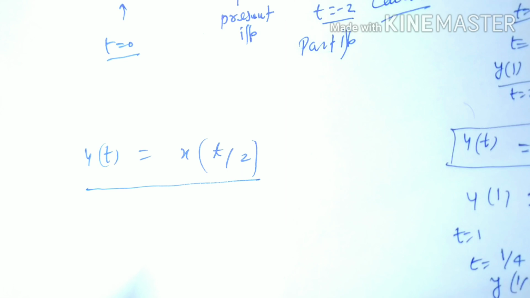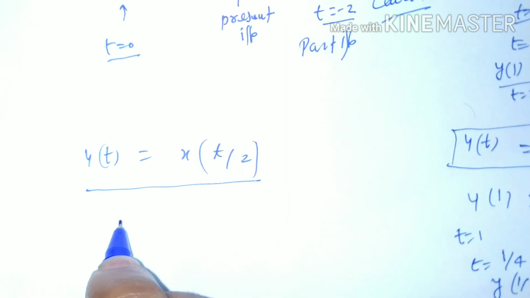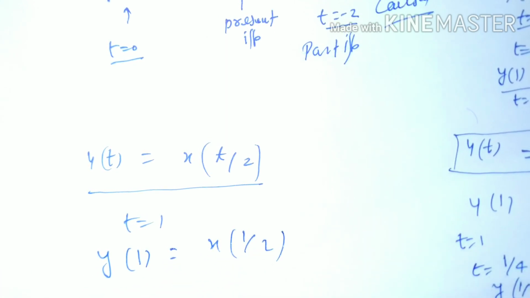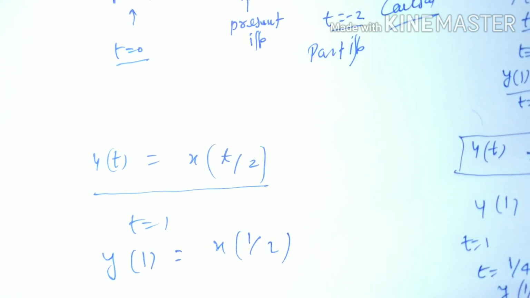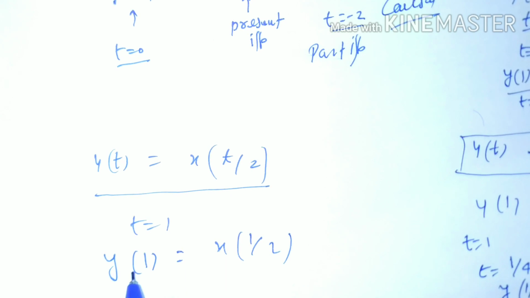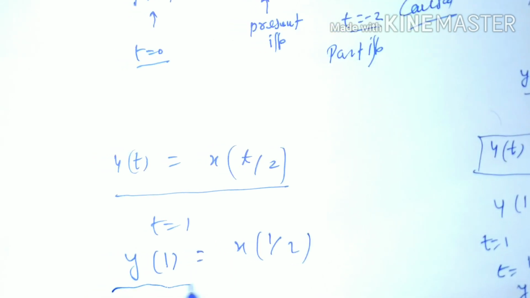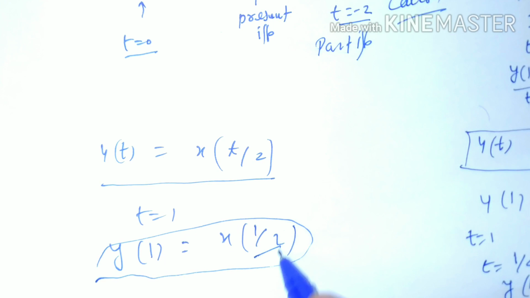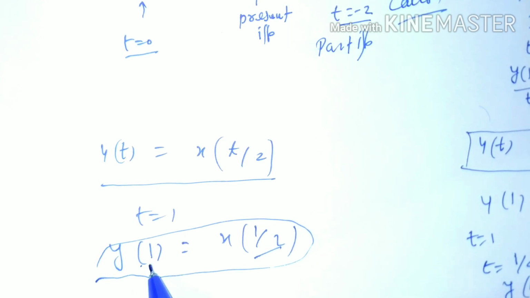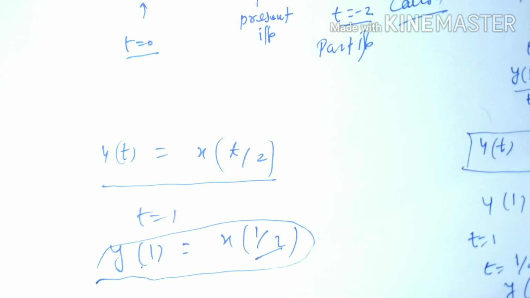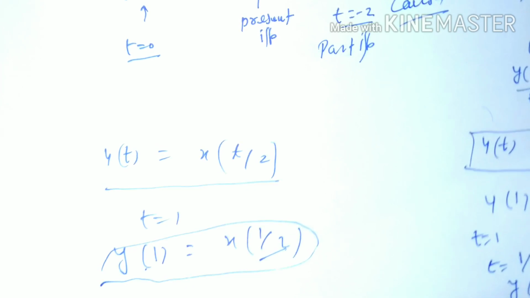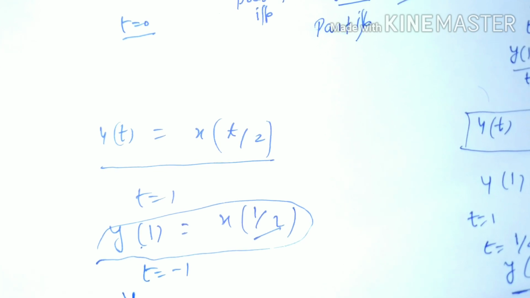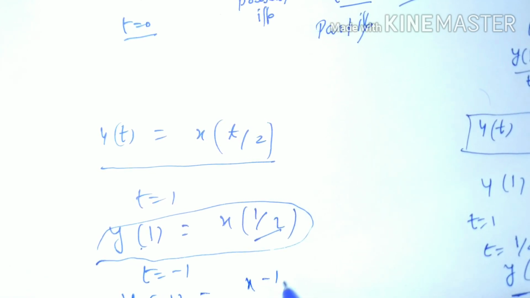Now we are going to a different example. Let y(t) equal x(t/2). Now let t equal to 1, then y(1) will be x(1/2). Here 1/2 is less than 1, so by this we can say that this is a past input with respect to 1, because 1 is greater than 1/2. But before we reach a conclusion, let t equal to minus 1, then y(-1) will be x(-1/2).